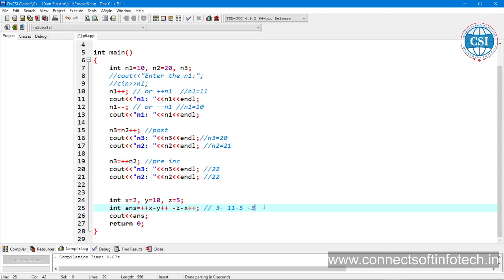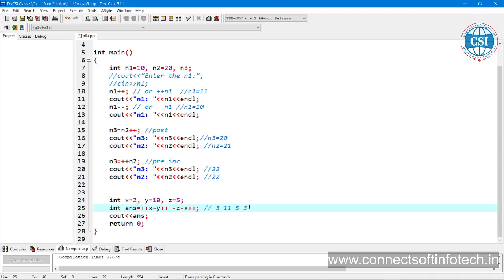We are getting the answer minus 15 is there. The concept of pre and post: it will be calculated first and then incremented.